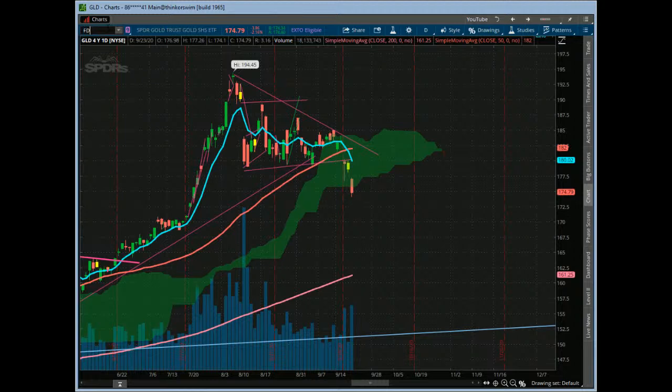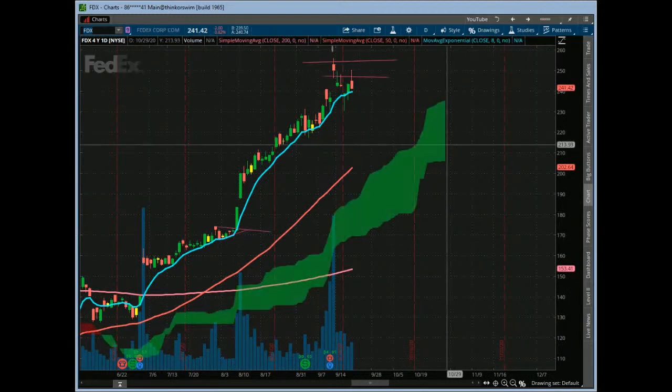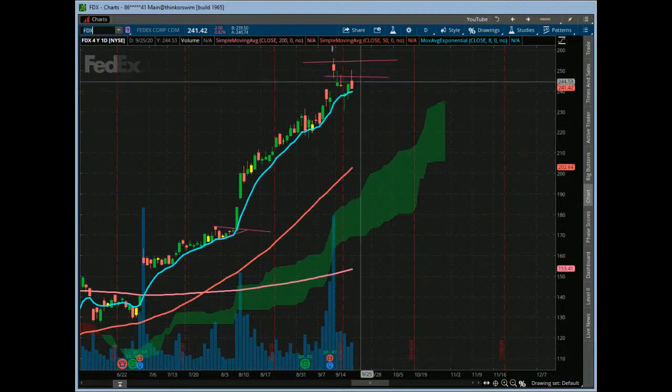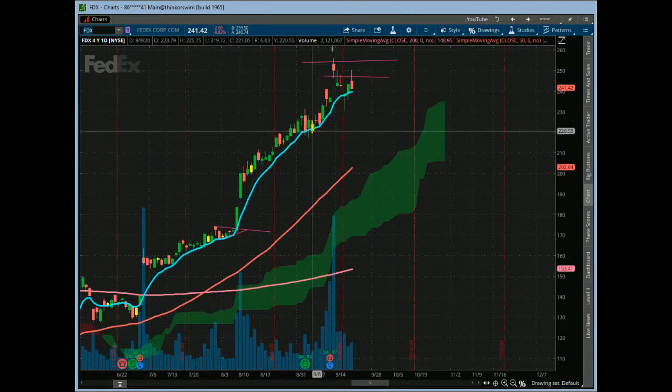Levels to watch for FedEx. Let's take a look. Yeah, so FedEx is kind of hanging in here. This 80 EMA is going to be a really key level right here. So this 240, it's holding. Levels above, right? We got a lot of upper shadows here off the 250. So this is kind of an important range that it's in right now. So below here, of course, you got 230. It seems to be liking these whole number levels. Then you got an inside day prior level here at 220. So we're kind of tracking those on the FedEx.